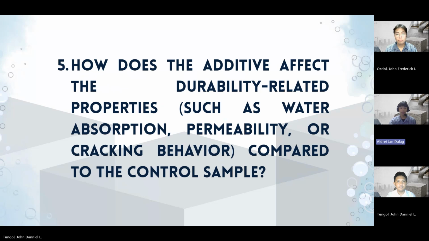For our final defense question, how does the additive affect the durability-related properties compared to the controlled sample? The addition of SLS affected durability by increasing air voids, which reduced density and increased permeability compared to the conventional concrete. However, SLS also produced a more uniform pore structure that influenced crack behavior.